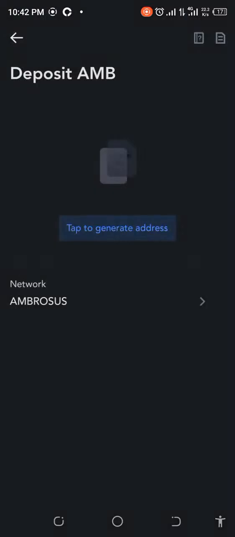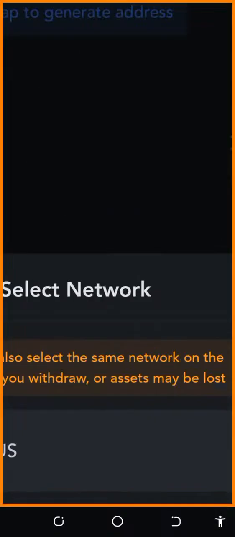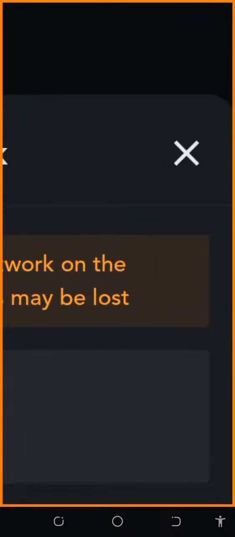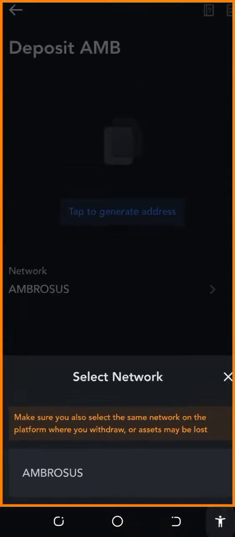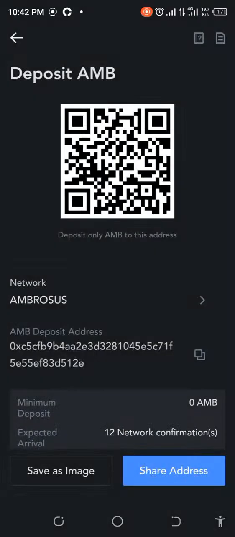I just need to make sure that everything was the same. So let's see. He said we should make sure that you also select the same network. Let me check. Am I doing the same thing? Make sure that you also select the same network. Okay. Oh yeah, I did that. So let's go ahead. Tap to generate address. Okay. Great. So we've tapped that. Let's generate the address. Okay. Let's go ahead and get that done.